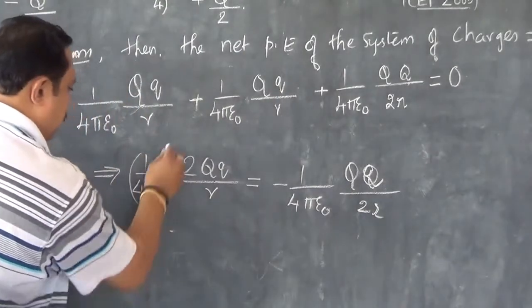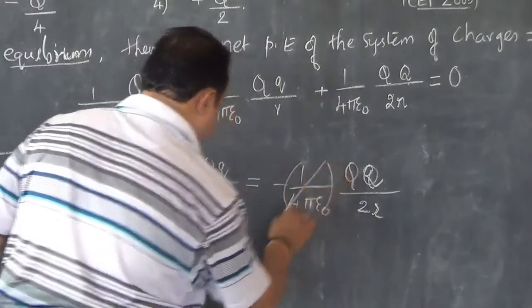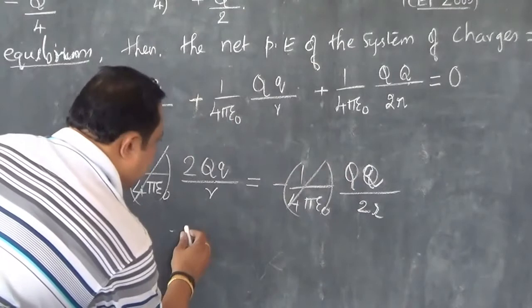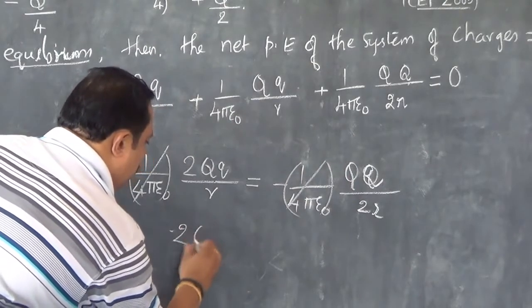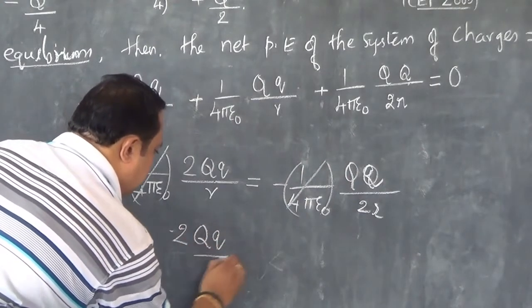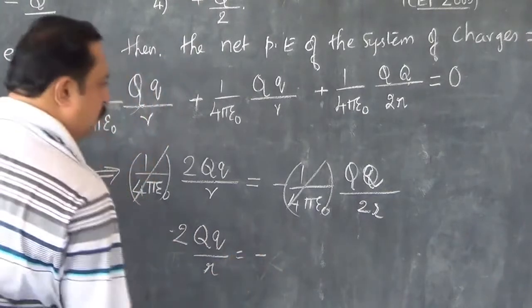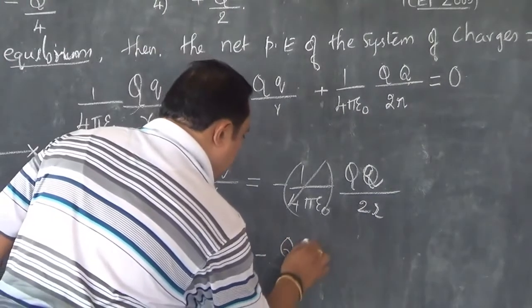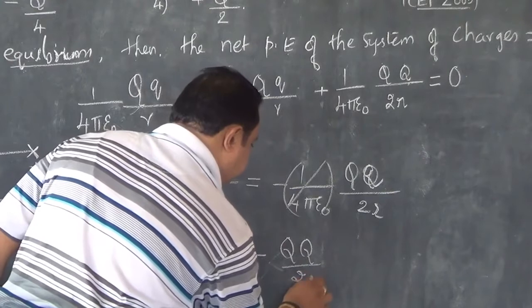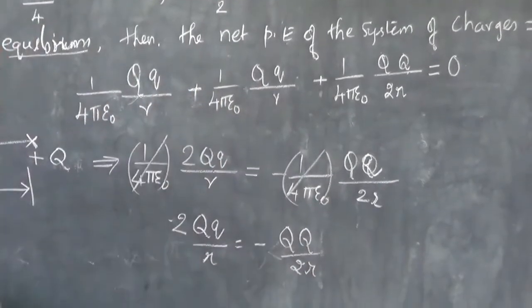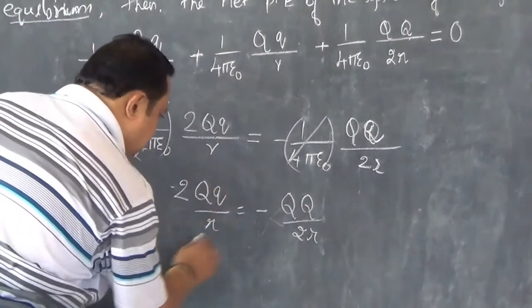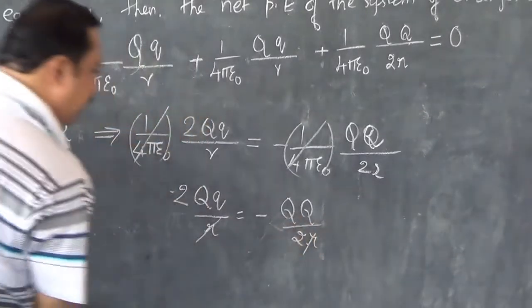Now I can cancel 1 by 4 pi epsilon naught on both sides, and I am left with 2Qq by R equal to minus q squared by 2R. Cancel R and R in the denominator.